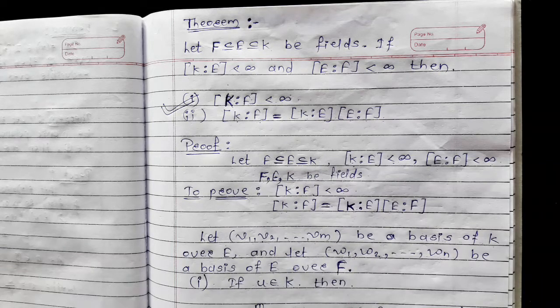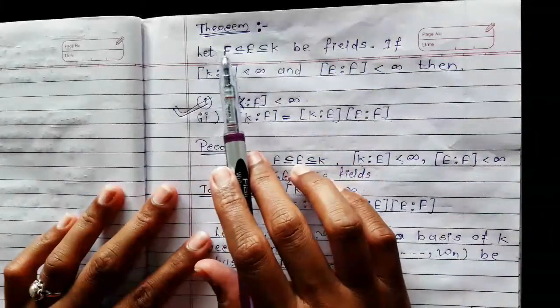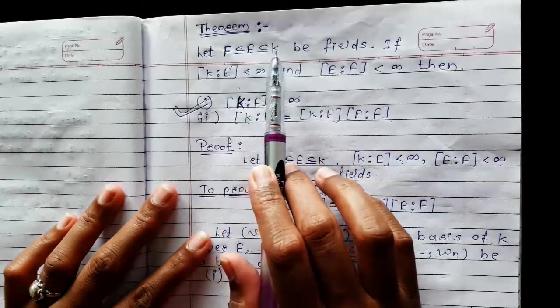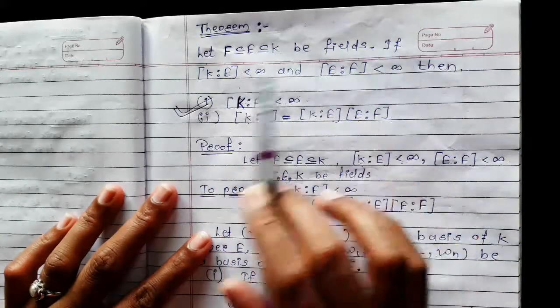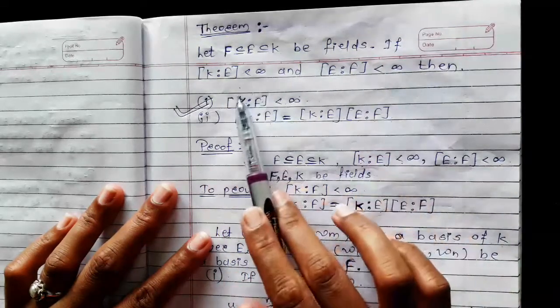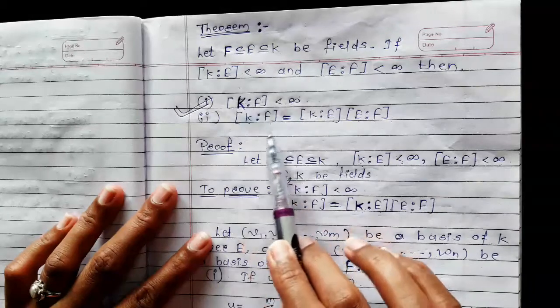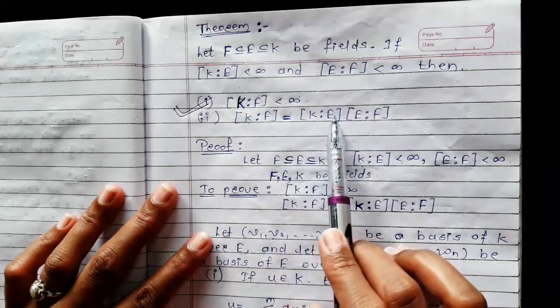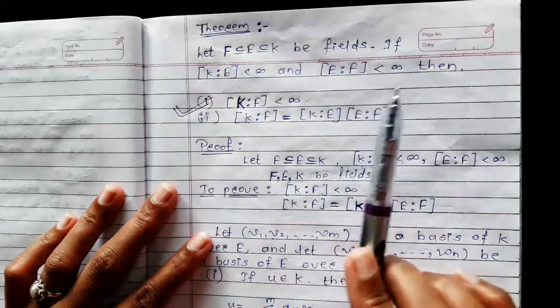extension. Now the first theorem of this section is: let F ⊆ E ⊆ K be fields. If degree of K over E and degree of E over F are finite, then degree of K over F is finite and degree of K over F is nothing but the product of degree of K over E and degree of E over F.